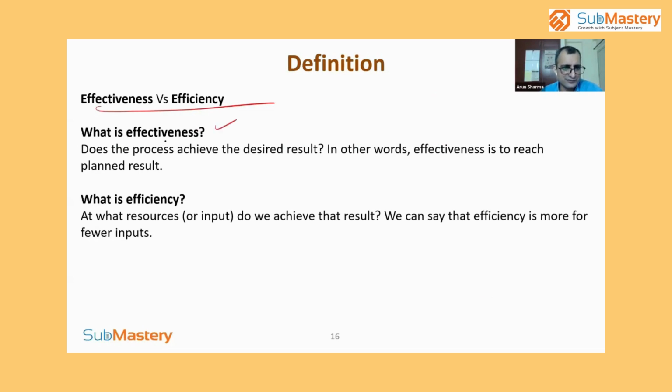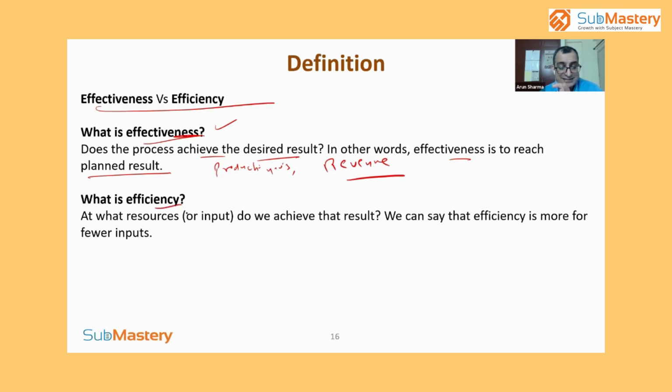So what is effectiveness? Effectiveness is basically one-sided. The question we ask is, does the process achieve its desired result? In other words, effectiveness is to reach the planned result, right? This effectiveness will be focusing on the planned result. For example, you planned for this production. What is your production numbers, right? So that will be your effectiveness. What would be your revenue of your organization? That would be the effectiveness.